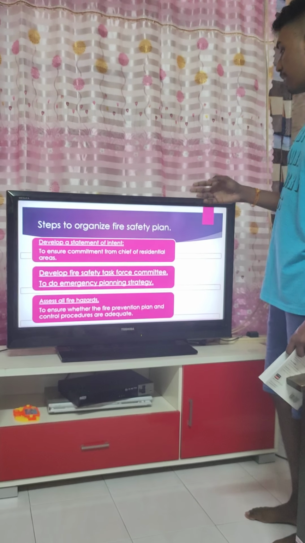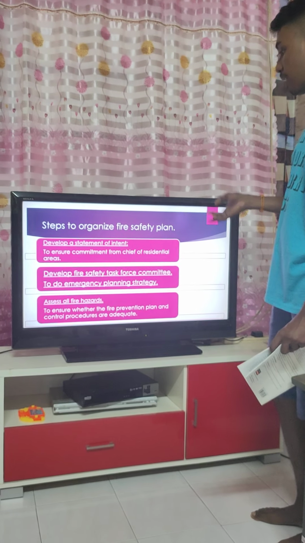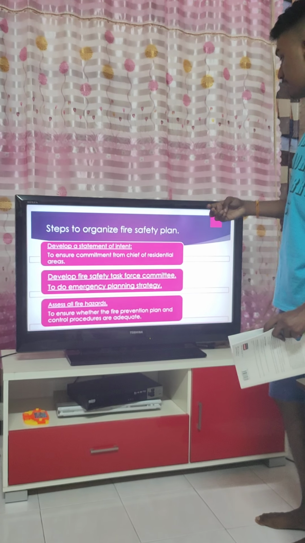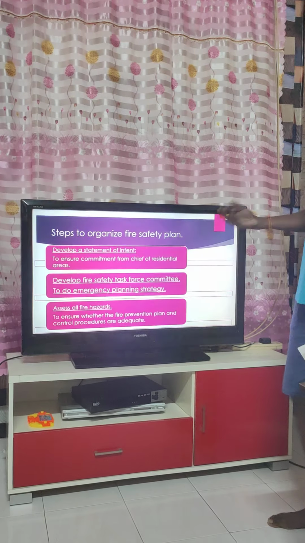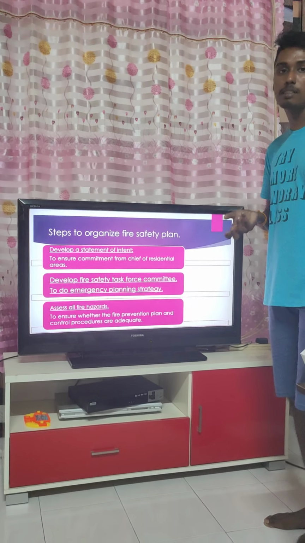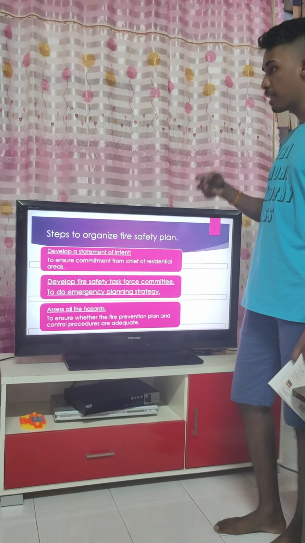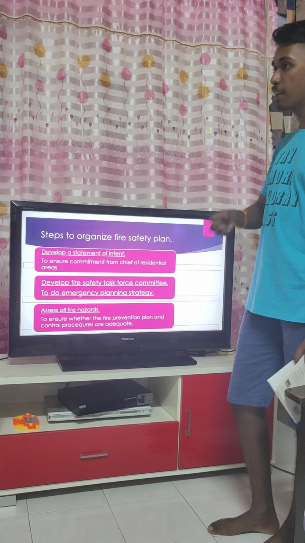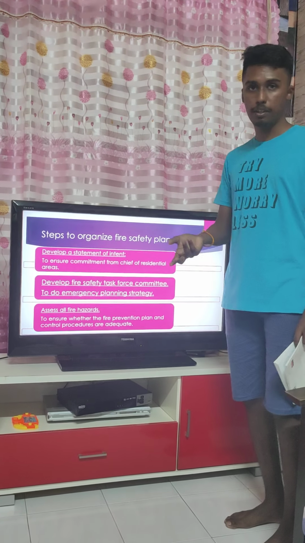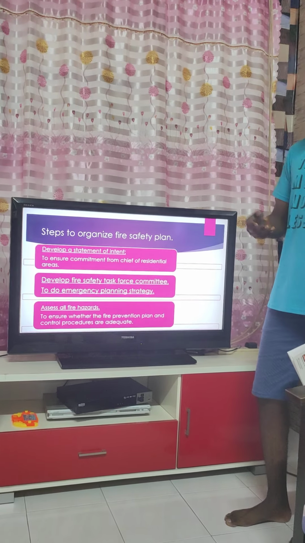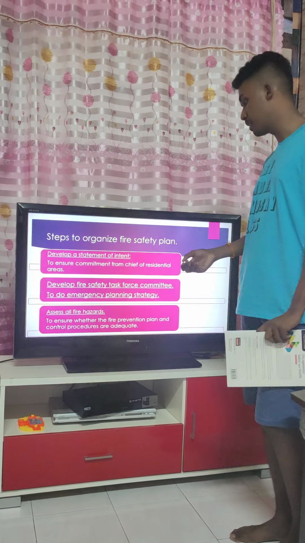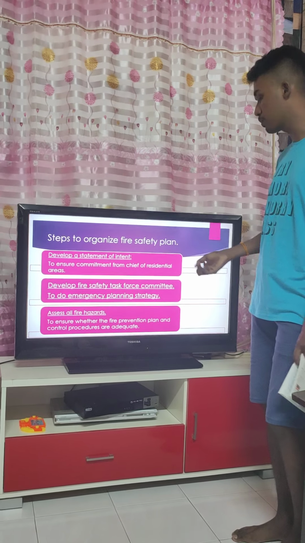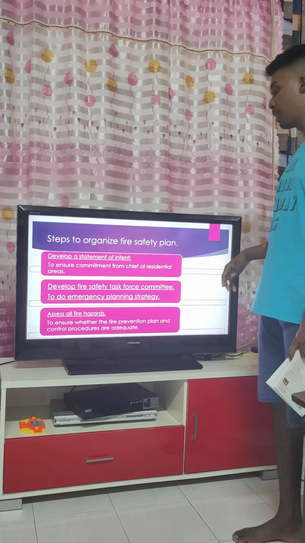Next is to develop a fire safety task force committee to do emergency planning strategy. The committee creates a strategic plan for a house fire by doing a survey or asking people's opinions. This is very important, because the task force will give a complete report of whether we can stay or not.